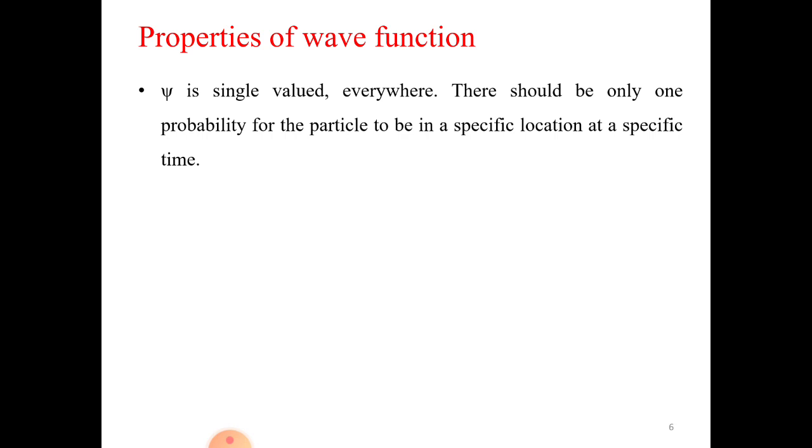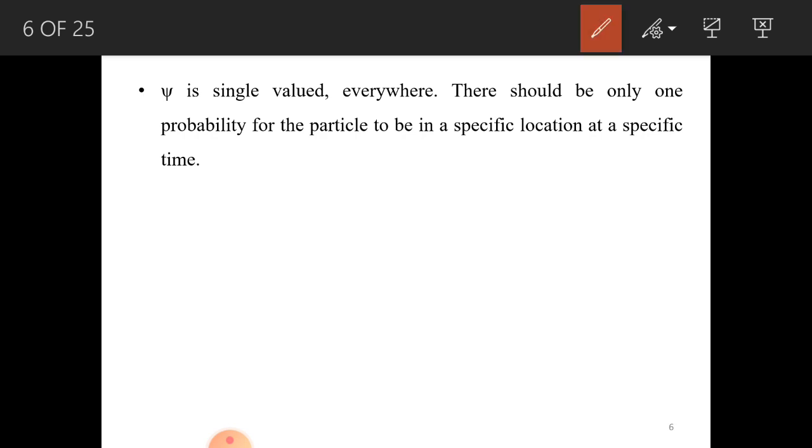After some time, if you want to find where the particle is, you will solve for the value of xi. Once you solve for xi, if it is a complex number, you take xi star and multiply it with xi. If it is moving along the x and y directions, you go with the double integral of xi star xi dx dy, and you will find the solution.